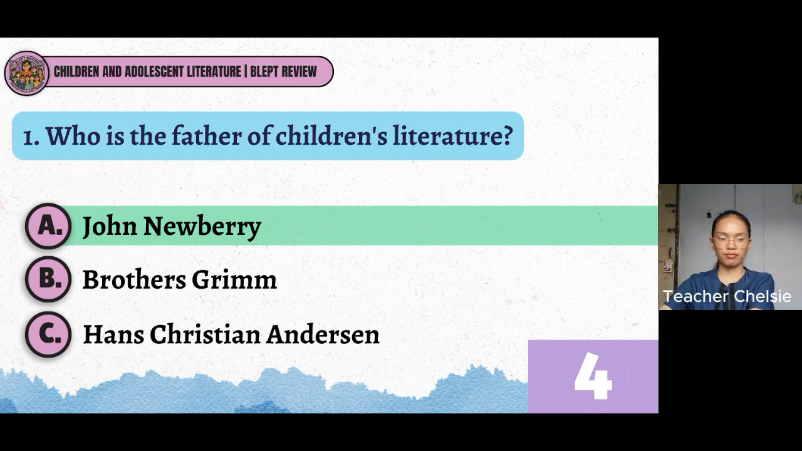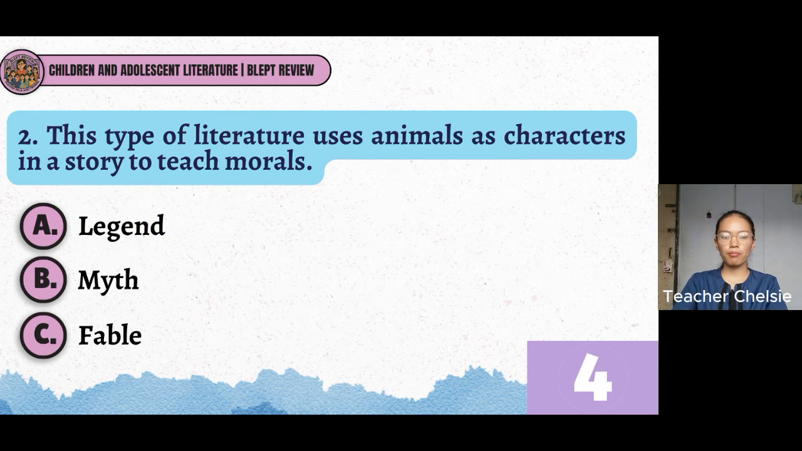Okay, next. Number 2. This type of literature uses animals as characters in a story to teach morals. A. Legend, B. Myth, C. Fable. And your timer starts now.